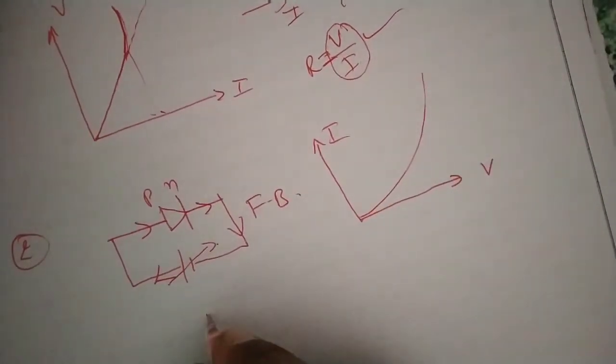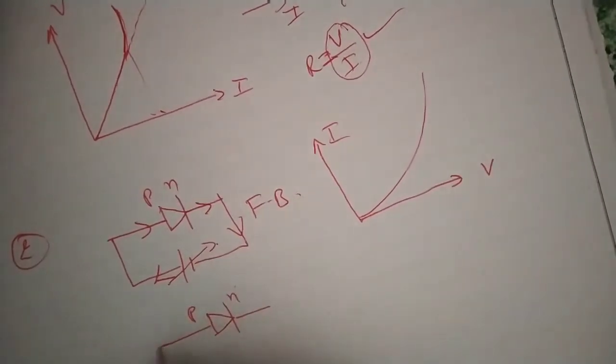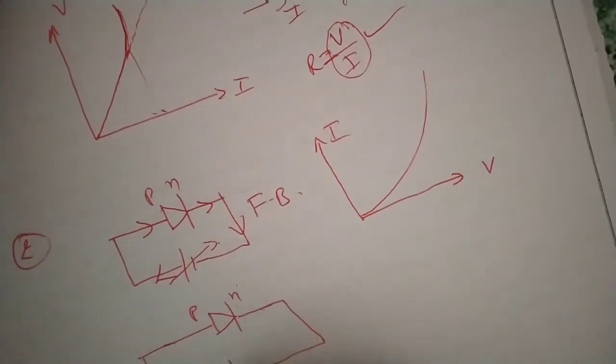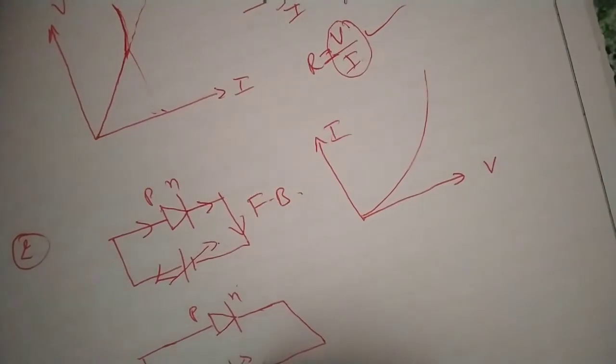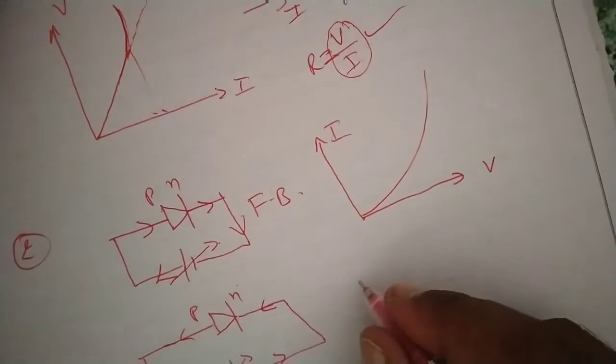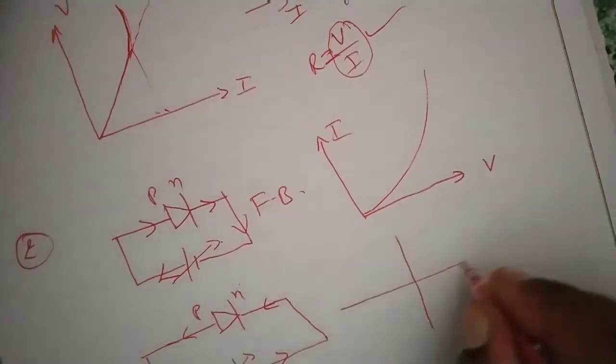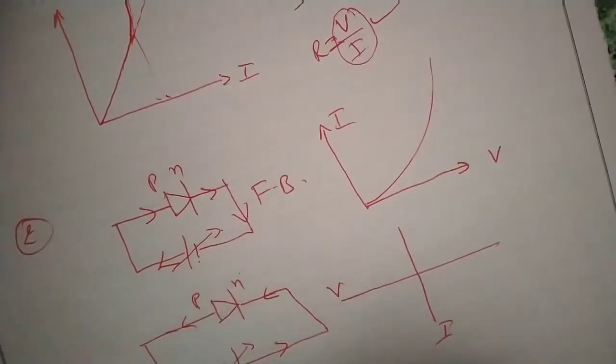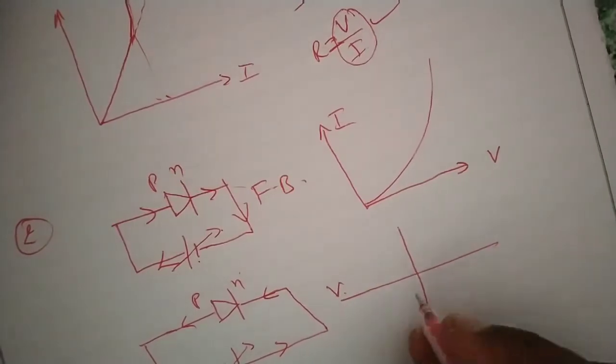Furthermore, if we reverse bias it, reverse biasing means the PN junction semiconducting diode and the battery are connected reversely like this. If the battery is connected reversely and the voltage is changed, then current will be there. If you draw the graph, the voltage will be like this, current will be like this, because here the battery polarity is changed. With respect to the earlier voltage, this voltage is negative, and the current direction here was P to N, here the current direction is N to P. That's why both become reverse. So voltage minus, current minus. So the graph will be like this.